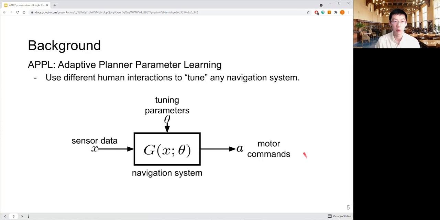So this comes to our line of work, APPL, Adaptive Planner Parameter Learning. The goal of APPL is to use different human interactions to tune the parameters of the navigation system, so that when it produces motor actions from sensor data, we can optimize its performance.